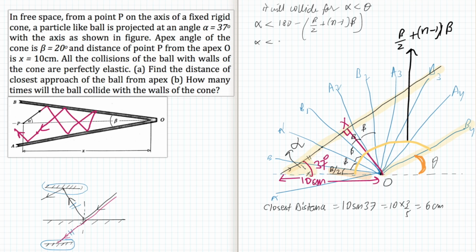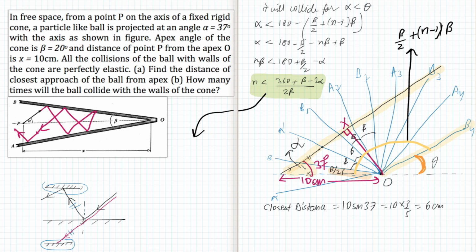We have alpha less than 180 minus beta by 2 minus n beta plus beta. So n beta should be less than 180 plus beta by 2 minus alpha, or n should be less than (360 plus beta minus 2 alpha) divided by 2 beta.